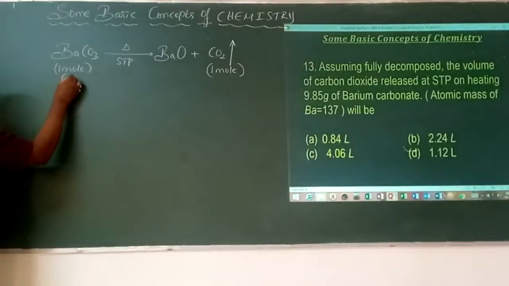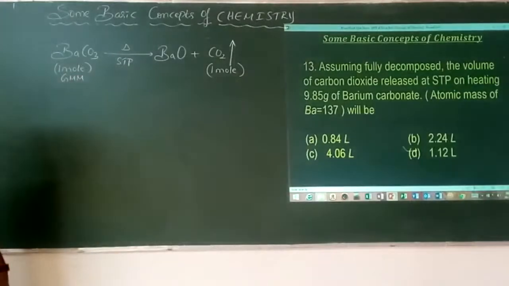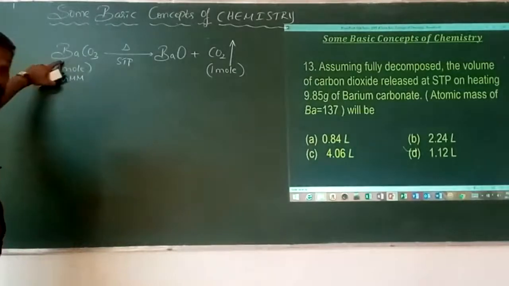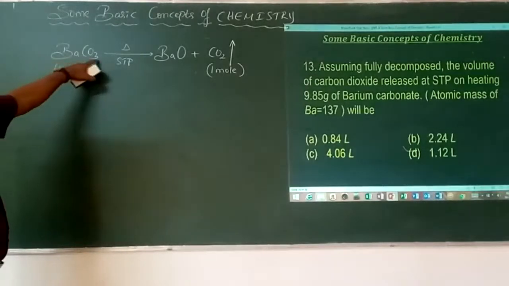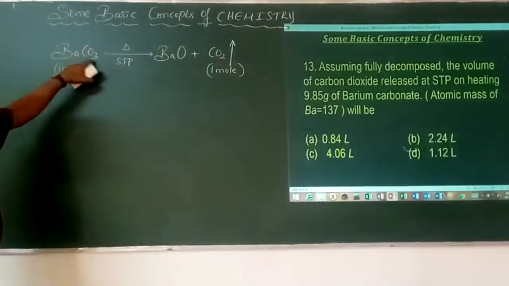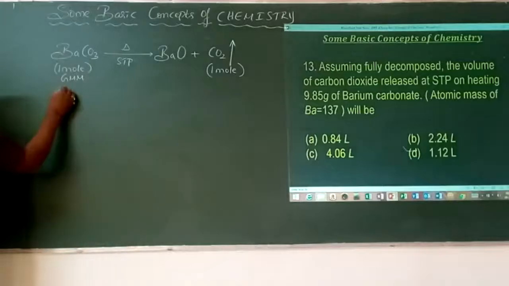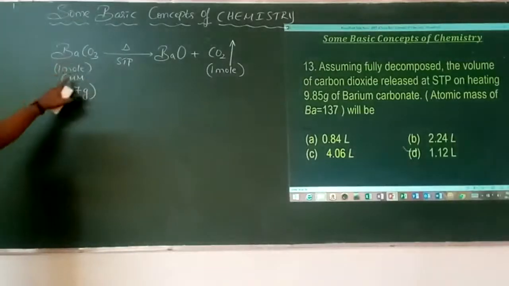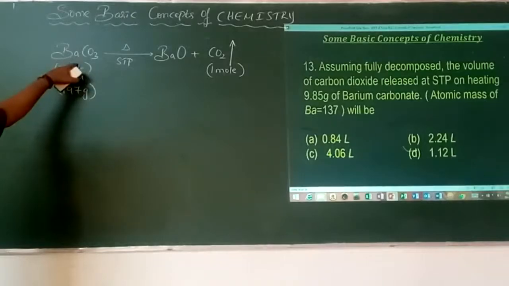It is called GMM. What is GMM? Gram molecular mass. What is the molecular mass? Atomic mass of barium here is 137. Carbon is 12. Oxygen is 16. 16 times 3 is 48. 48 plus 12 is 60. 60 plus 137 is 197. It is the gram molecular mass of barium carbonate.